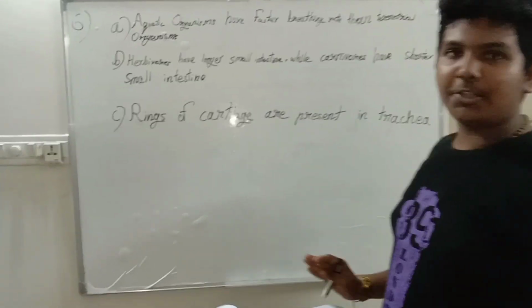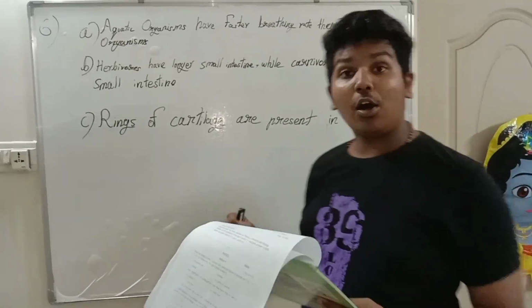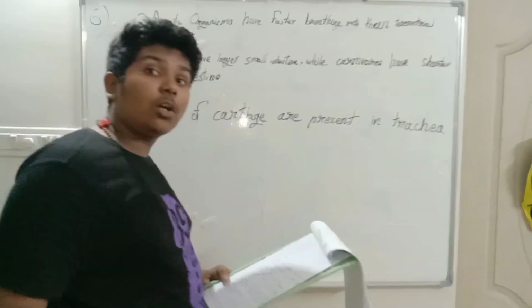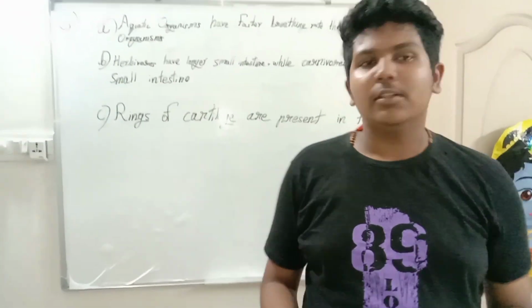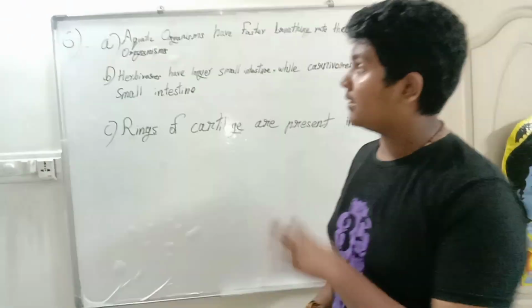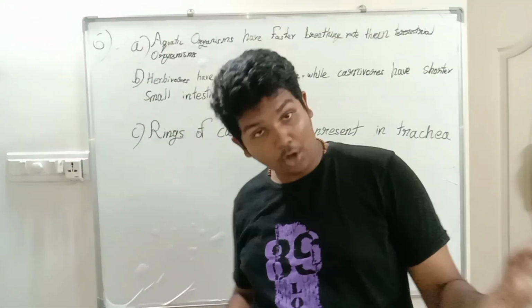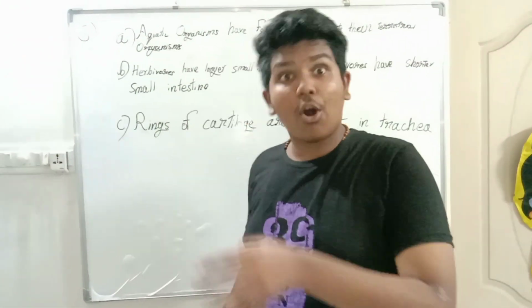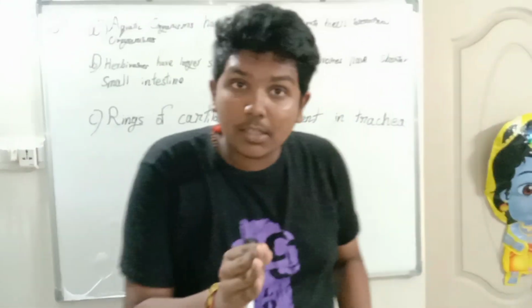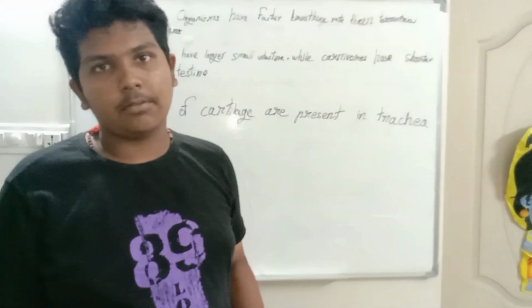Second question: herbivores have longer small intestine, while carnivores have shorter small intestine.